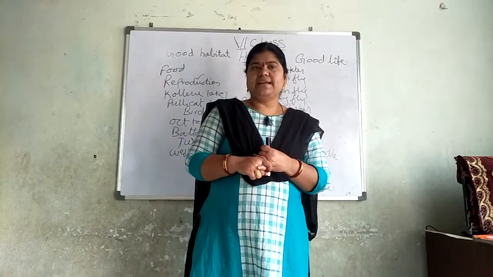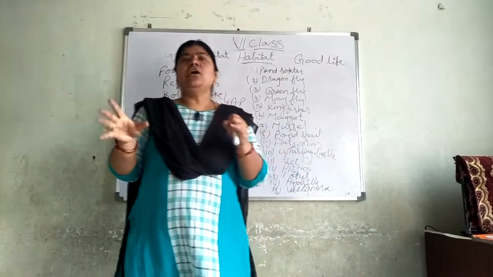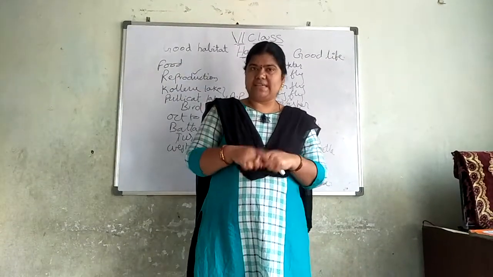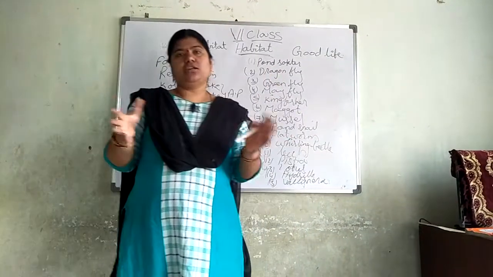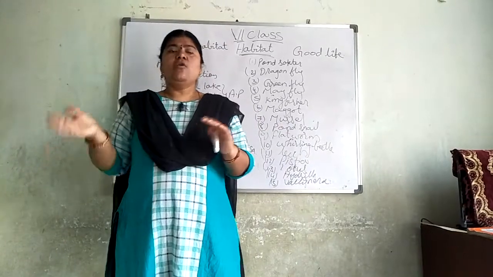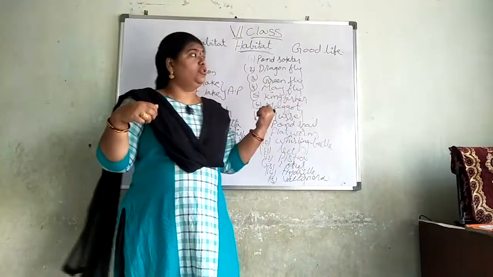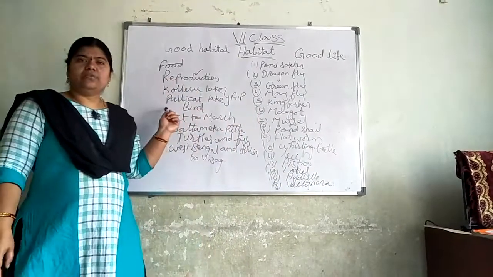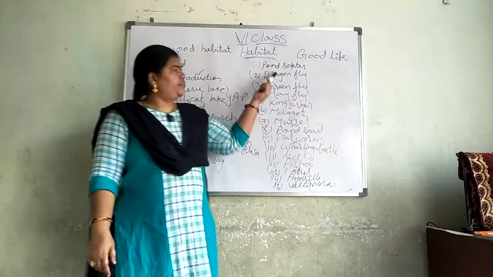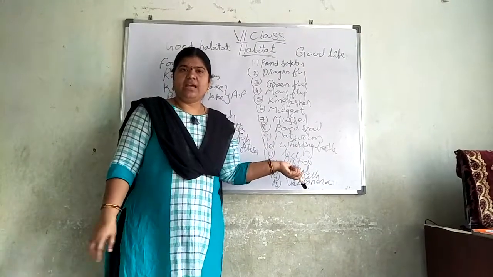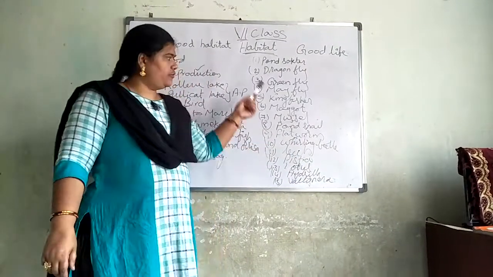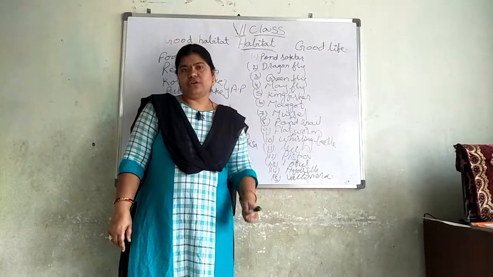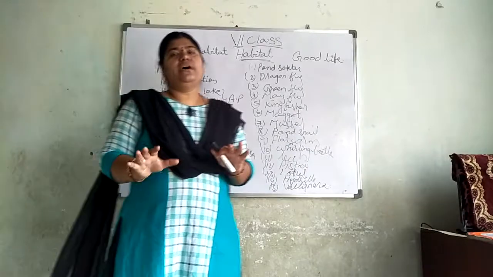So, in this habitat lesson, I hope you understood. We talked about what a habitat is, what an aquatic habitat is, what a terrestrial habitat is, the house as a habitat, the difference between an orchard and a forest, and what a good habitat for a good life is. I told you about the birds and animals migrating from one place to another, and the different pictures given, and we wrote the names of those pictures. I gave the names here, and you have to draw these diagrams in your classwork. That's all for the habitat lesson.